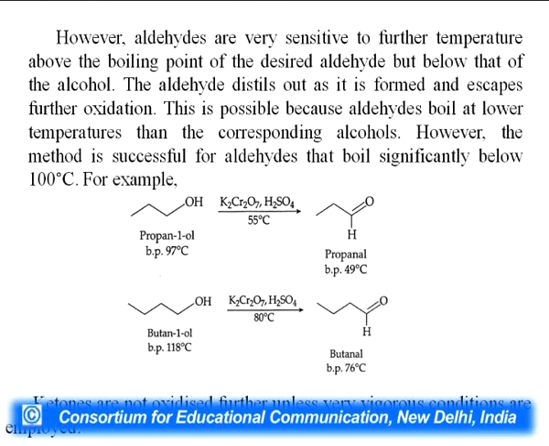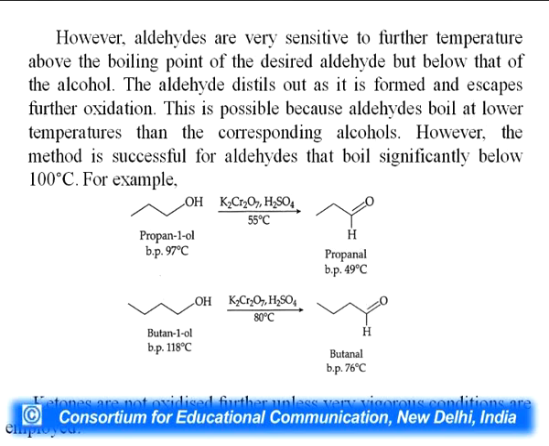However, this method is successful for aldehydes that boil significantly below 100 degrees Celsius. There are 2 examples. One is propan-1-ol, whose boiling point is 97 degrees Celsius, which produces propanal, whose boiling point is 49 degrees Celsius. So, aldehyde has a lower boiling point than the corresponding alcohol. Next example is butan-1-ol, which has a boiling point of 118 degrees Celsius, and butanal will be produced, which has a boiling point of 76 degrees Celsius. So, we should keep in mind these conditions.